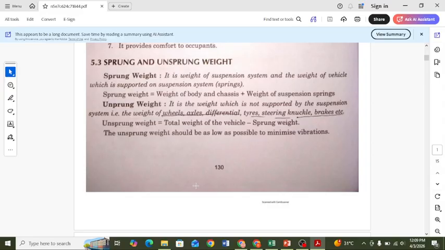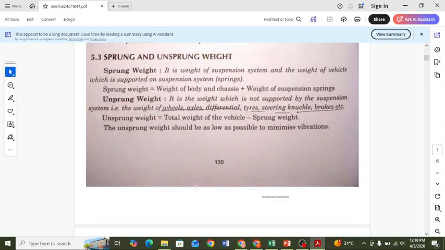The second point is unsprung weight. Unsprung weight is a weight which is not supported by the suspension spring, that is, the weight of the wheel, axle, differential, tire, steering knuckle, brake, etc. So the unsprung weight is equal to the total weight of the vehicle minus the sprung weight.